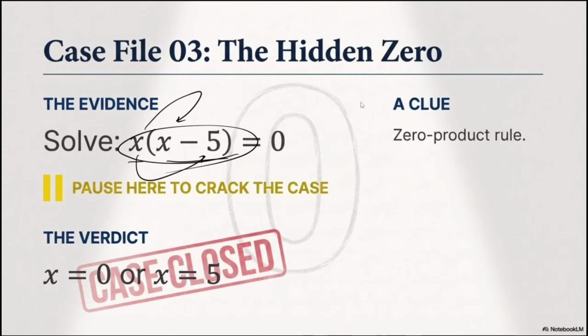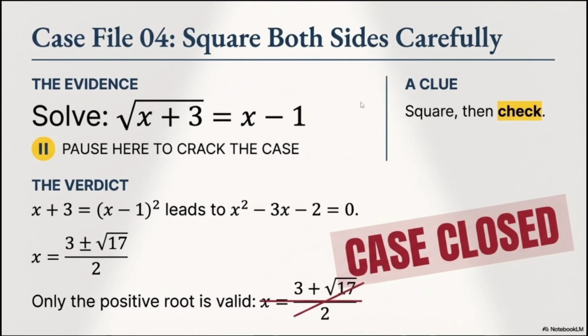I know that if I would like to get 0 out of the multiplication of two terms, x is one term and x minus 5 is another term, either one of these two should be 0. Either x is 0 or x minus 5 is 0. If x equals 0, this term is 0 and the other is negative 5, still I have 0. If x equals 5, then x minus 5 equals 0. So for both of them, my answer is right, and right now I have two answers. Let's move to the next one.